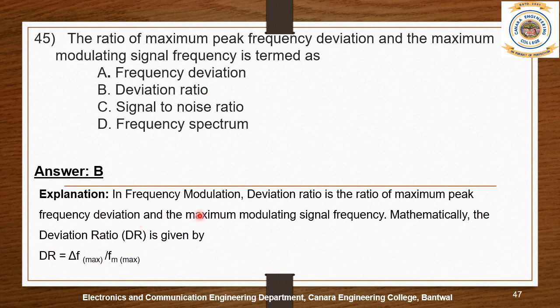In frequency modulation, deviation ratio is the ratio of the maximum peak frequency deviation and the maximum modulating signal frequency. Mathematically, the deviation ratio DR is given by DR = delta f maximum divided by fm maximum, where delta f is the frequency deviation and fm is the modulating signal frequency.